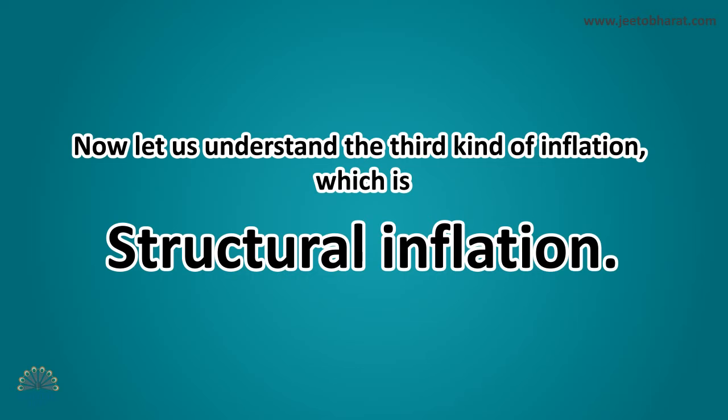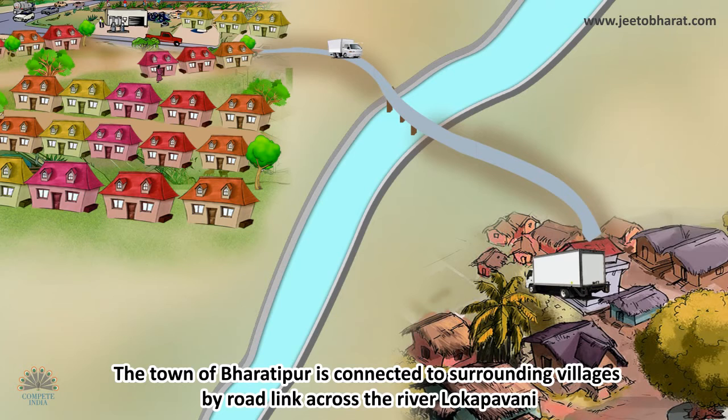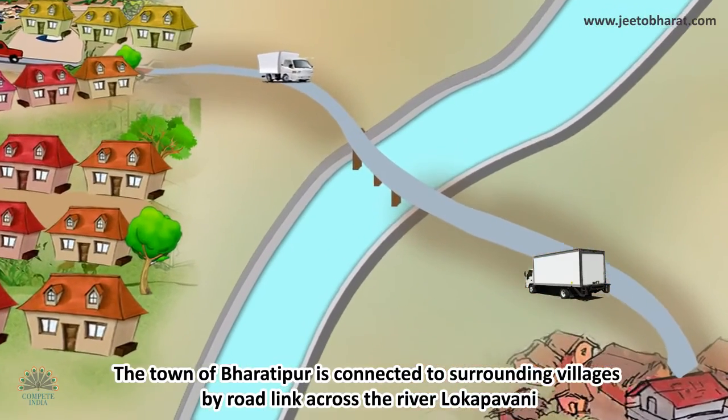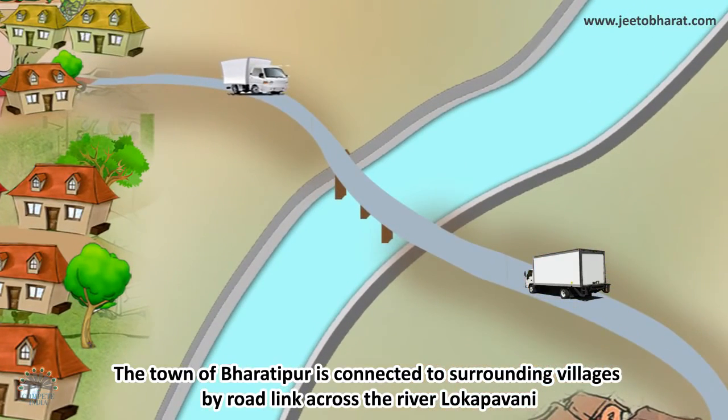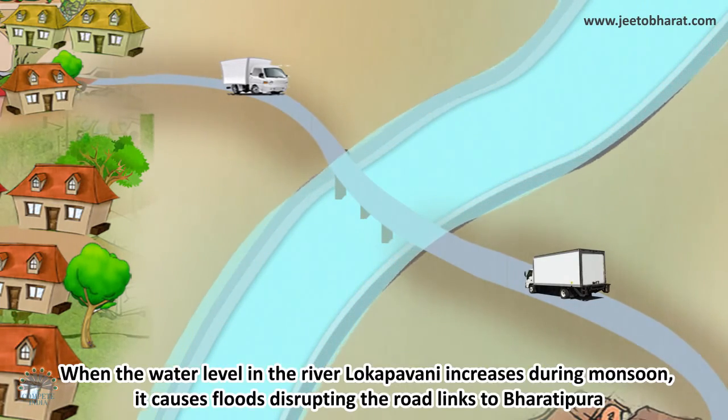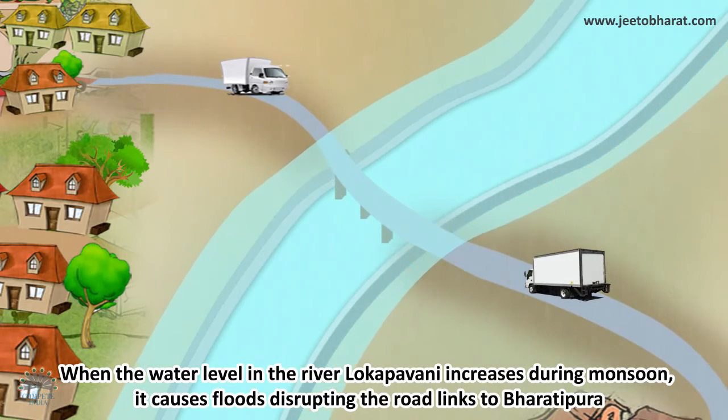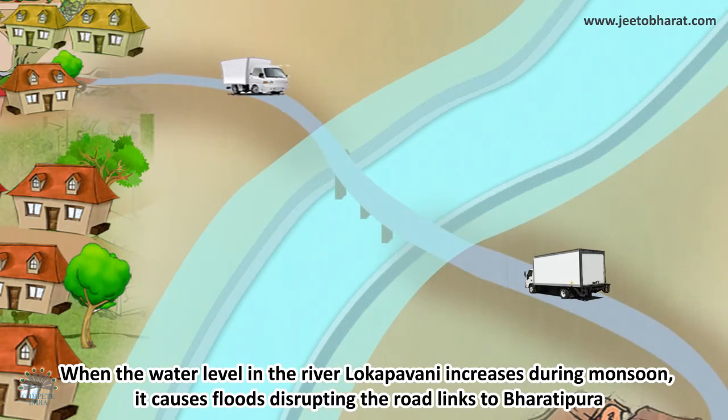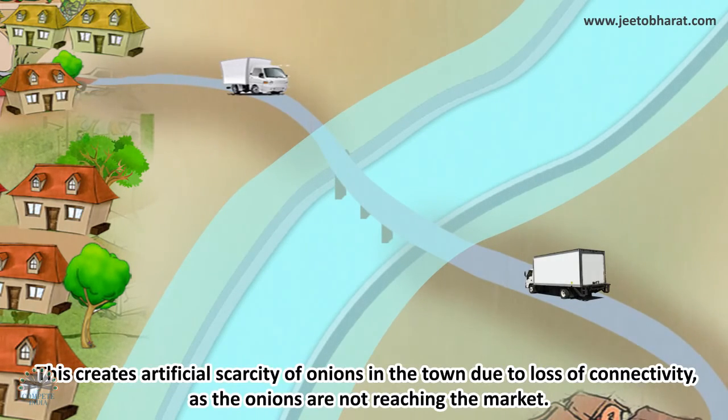Now let us understand the third kind of inflation, which is structural inflation. The town of Bharatipur is connected to surrounding villages by a road link across the river Lokapavani. When the water level in the river Lokapavani increases during monsoon, it causes floods, disrupting the road links to Bharatipur.